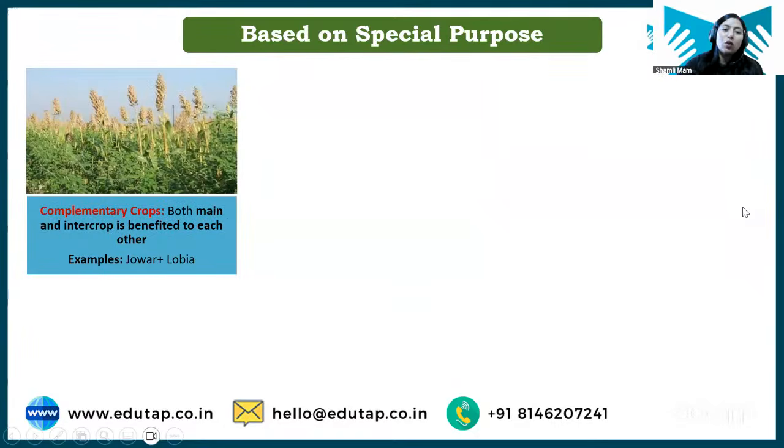Next is complementary crop. What are complementary crops? Basically, when your main crop and intercrop both get benefited. Like in augment crop, your main crop was getting benefited, but in complementary crops, both crops are benefited. When two crops complement each other, they can be grown easily because they benefit each other.